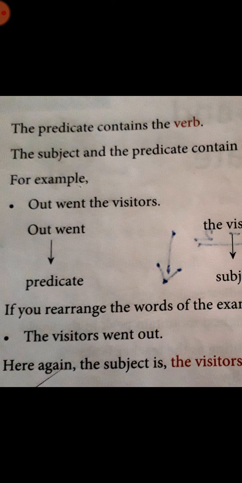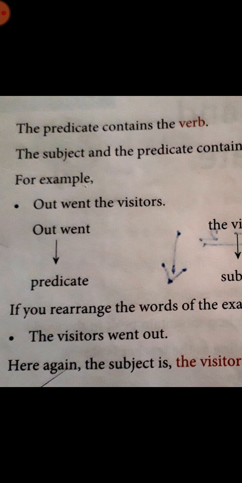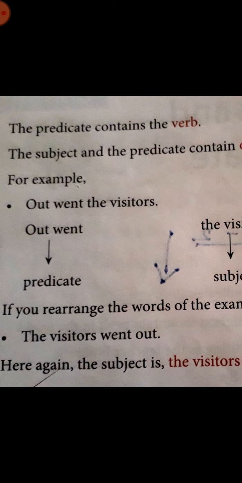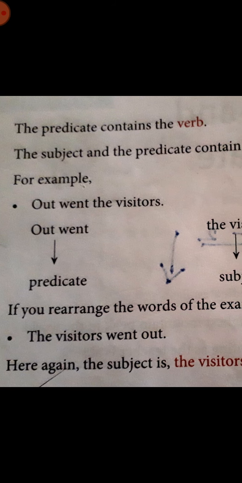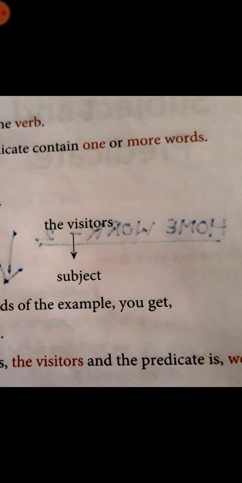So who went out? The visitors. The visitors is your subject and went out is your predicate.